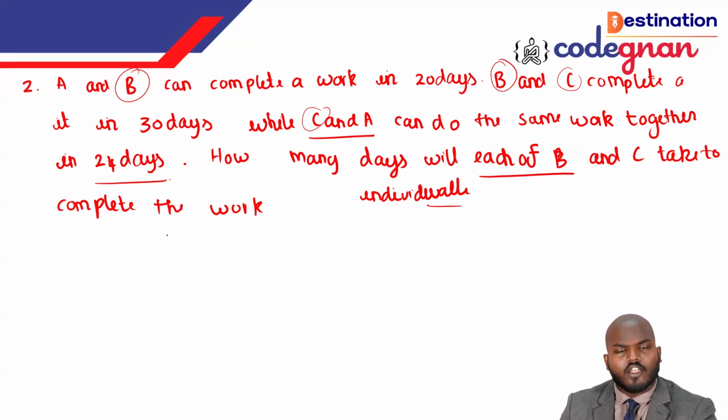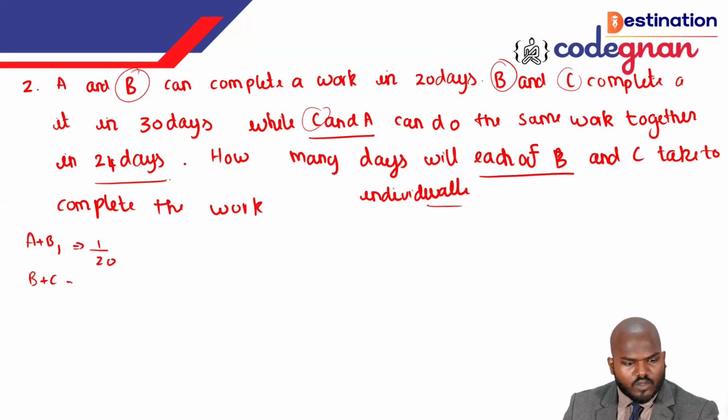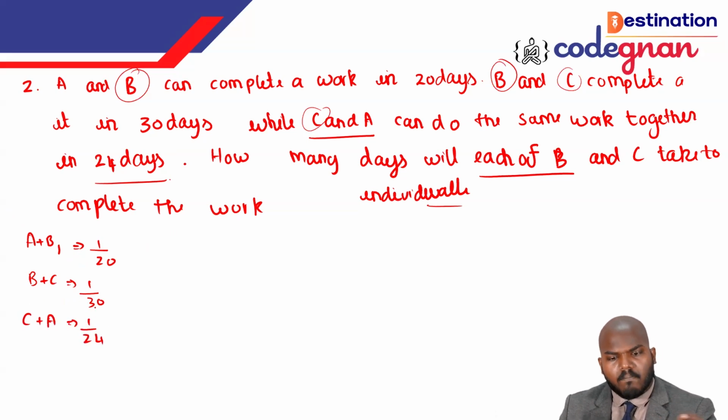Let's go the way we learned from the previous one. A plus B, 1 day work is equal to what? 1 by 20 part. And B plus C is equal to what, guys? We can call it 1 by 30 part. And C plus A, we can call it 1 by 24 part. So here we have A plus B, B plus C and C plus A.